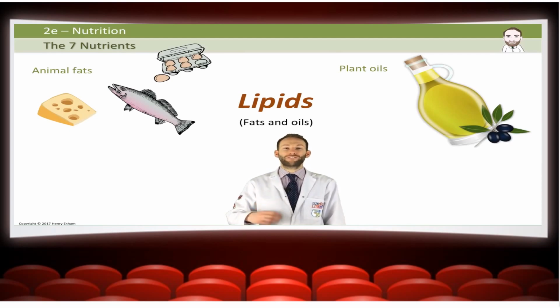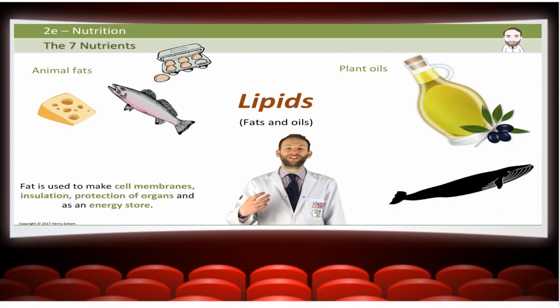Now, what do we use fat for? Fat has quite a bad name, but actually we need fat in our diet. We just don't need too much of it. It's very important for making cell membranes, for insulation, for protection of organs, and as a store of energy.